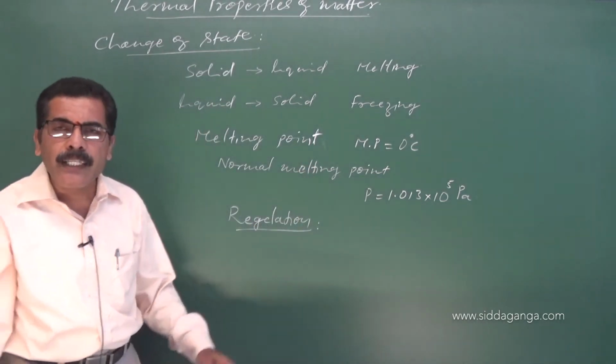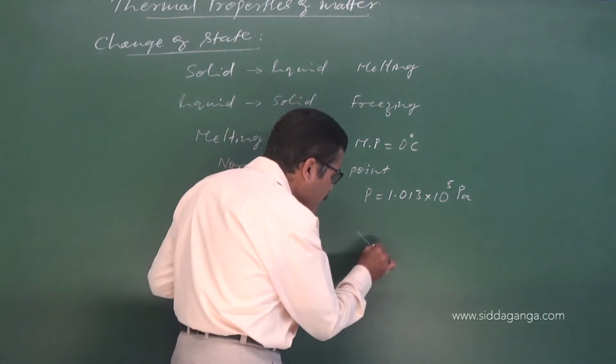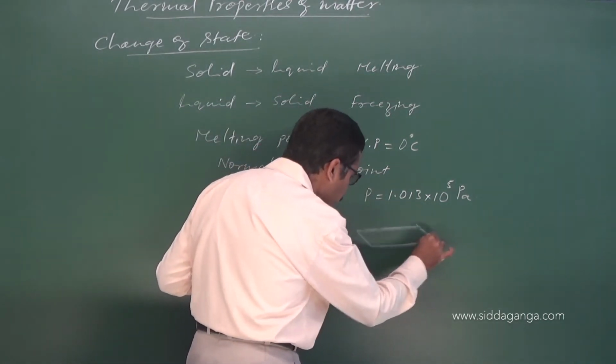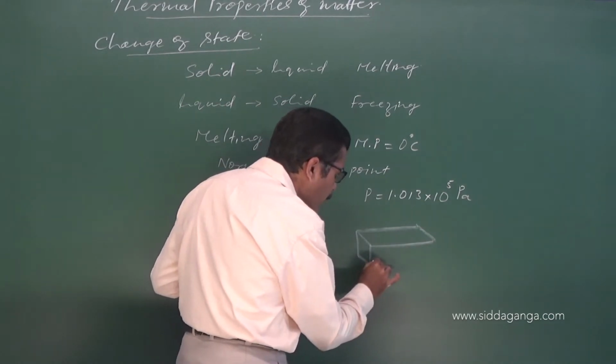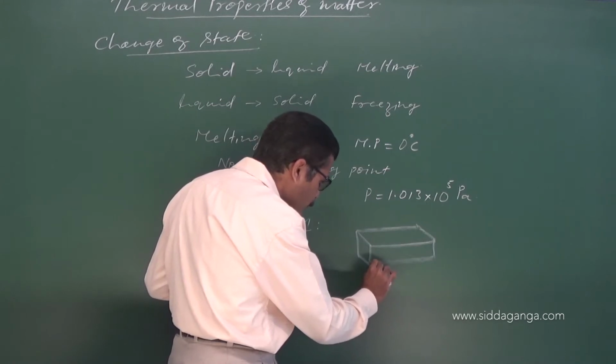Let us understand regelation through an example. You take a block of ice, and this block of ice is kept on two supports.